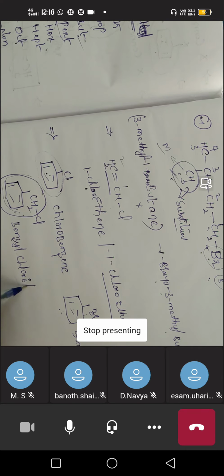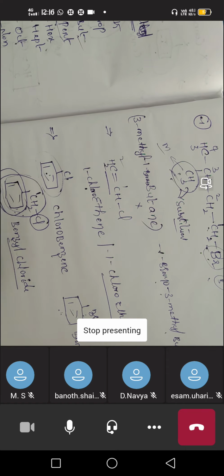But the common name is different from the IUPAC name. So for the IUPAC name, we have to give a number to this carbon. On this carbon we have the chlorine group. In IUPAC this group is called phenyl. Generally it is aryl, but in IUPAC nomenclature this group is called phenyl.